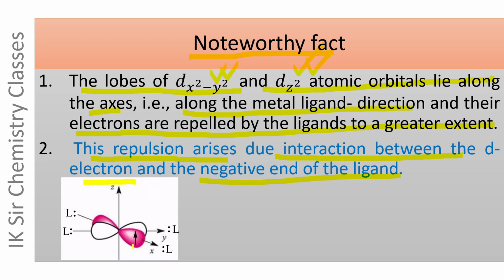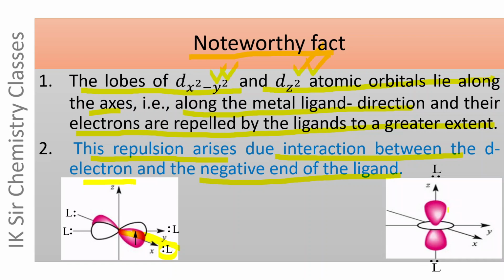Let us consider an electron present in the dx square minus y square atomic orbital. This electron is repelled by the ligand to a greater extent because the lobe of the atomic orbital containing this electron lies along the metal ligand direction.